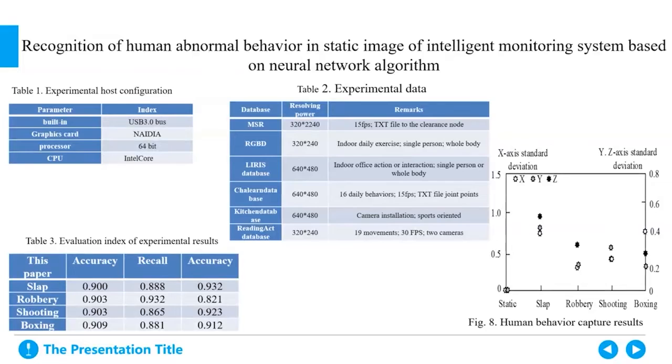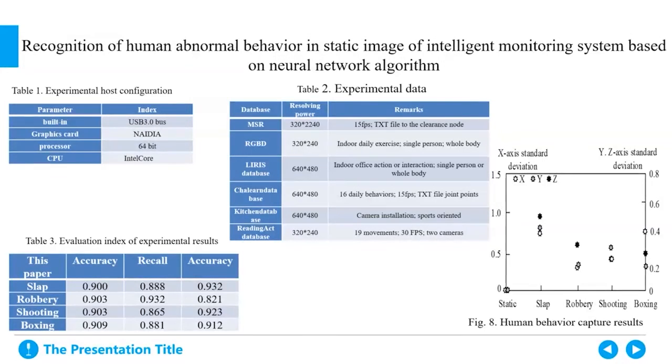Finally, the method described in the previous section is used to detect abnormal behaviors online and classify normal behaviors in real time. It can be seen from Table 3 that the method in this paper has a good ability to recognize abnormal human behaviors in 4 different types of static images.